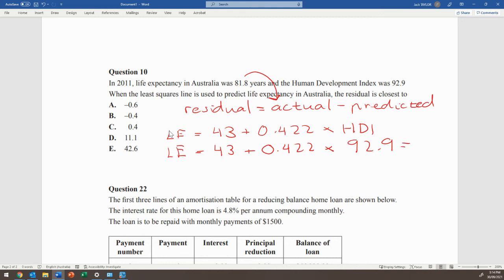You calculate that, and what you get is 82.2. So the residual is the actual, 81.8, minus the predicted, 82.2, which is negative 0.4. So the answer is B.